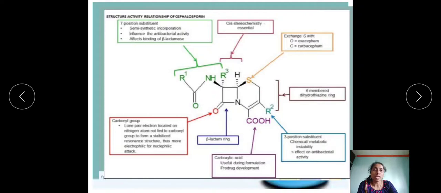So that is regarding the dihydrothiazine ring. The next one is the substitution at C3, that is your R2. If that R is hydrogen, then chlorine, then OCH3, then an ether, that is CH2OCH3, it gives the acid stable type of cephalosporin, and that exhibits a shorter half-life.